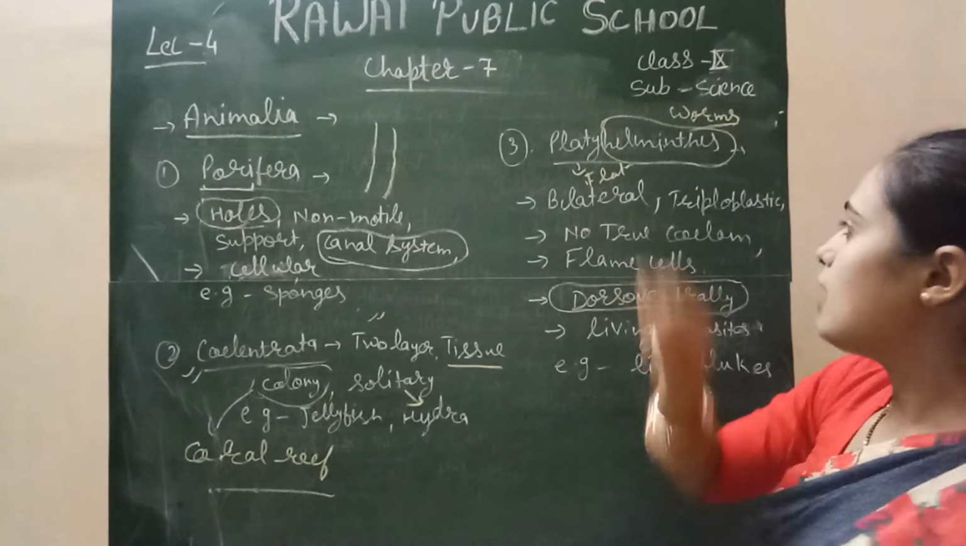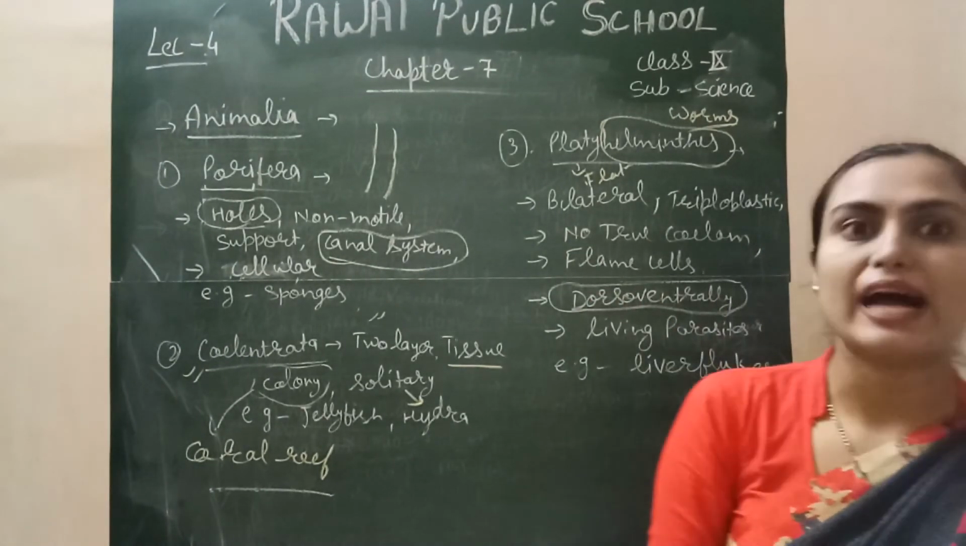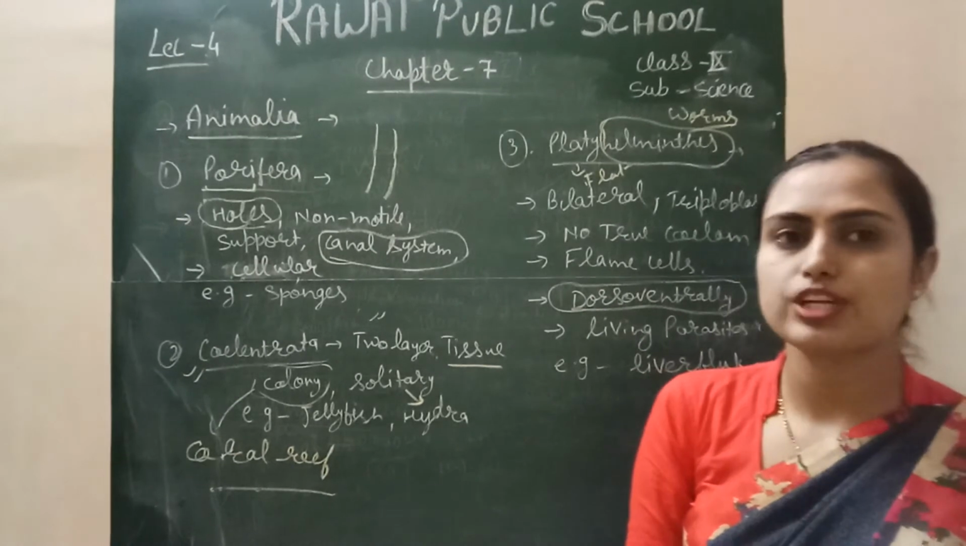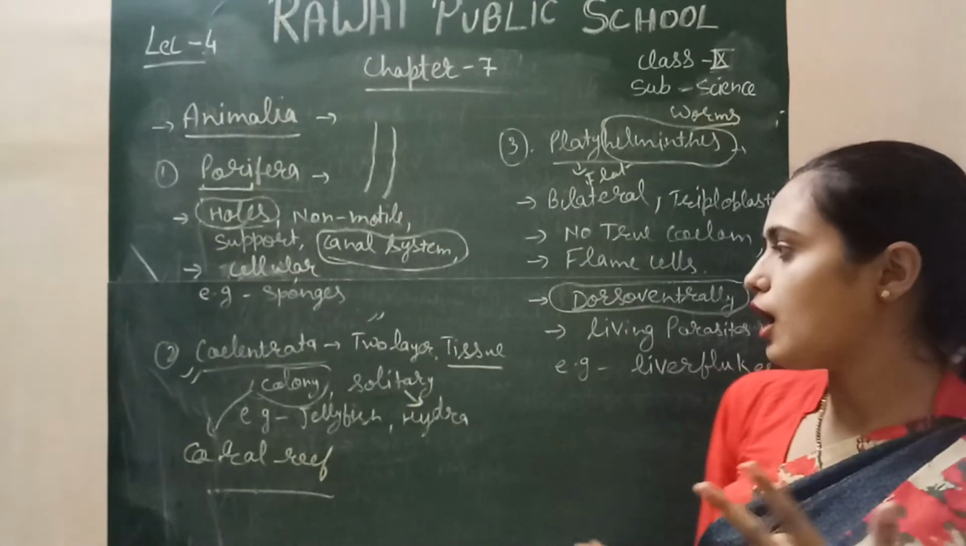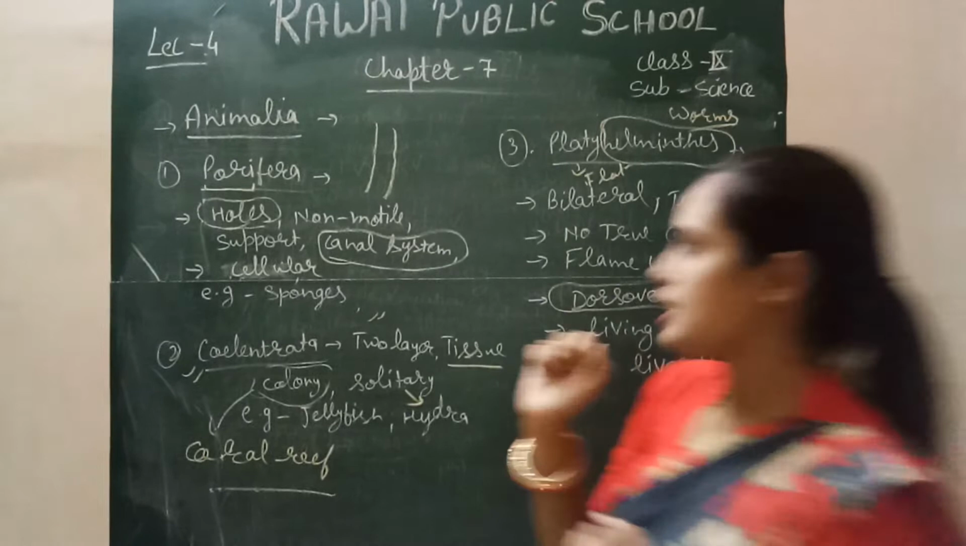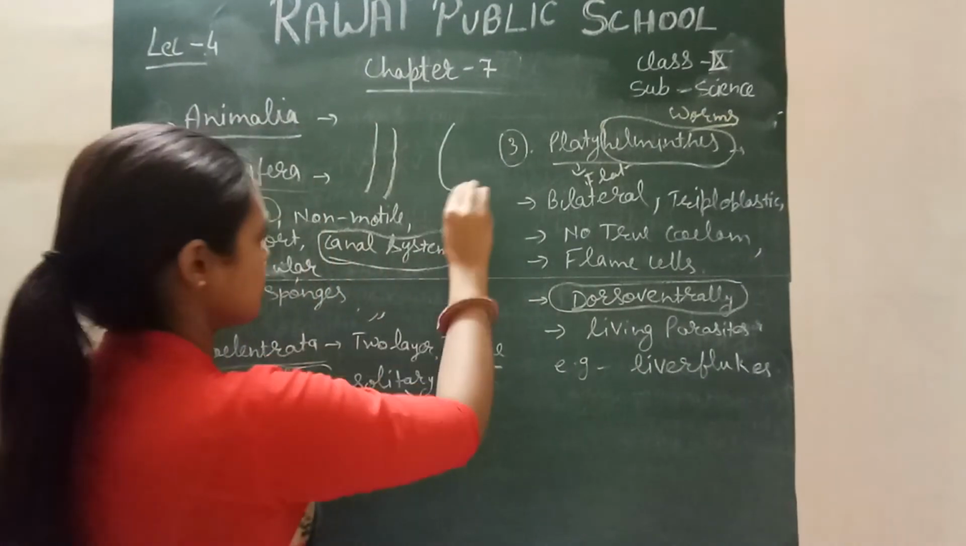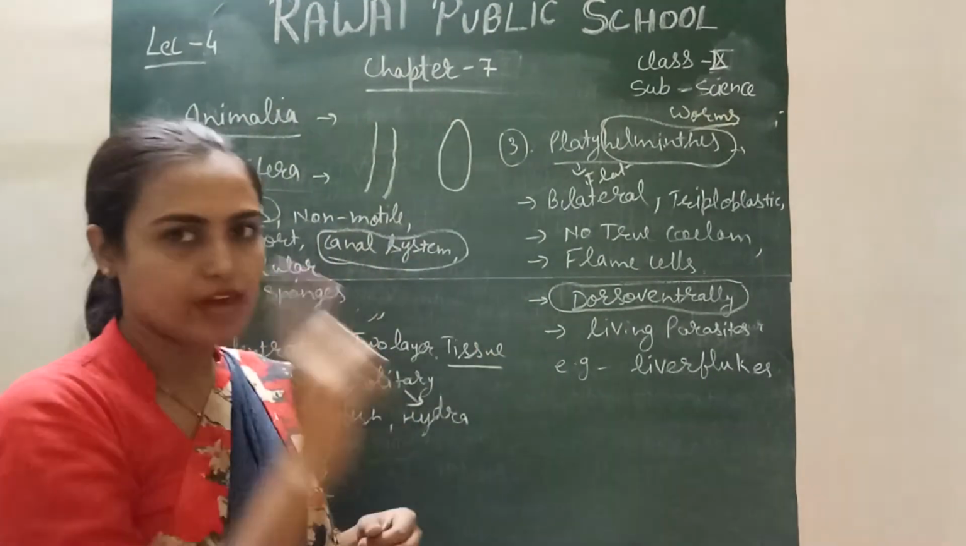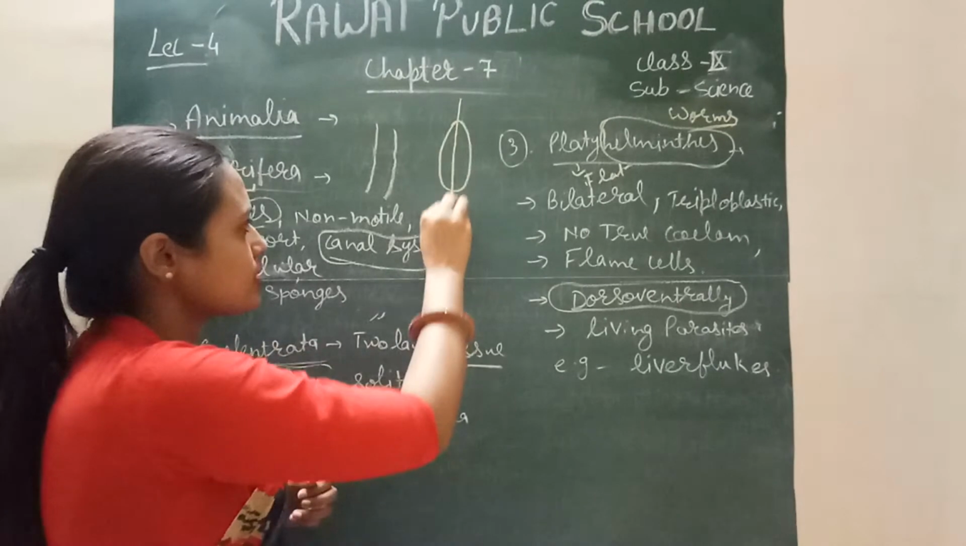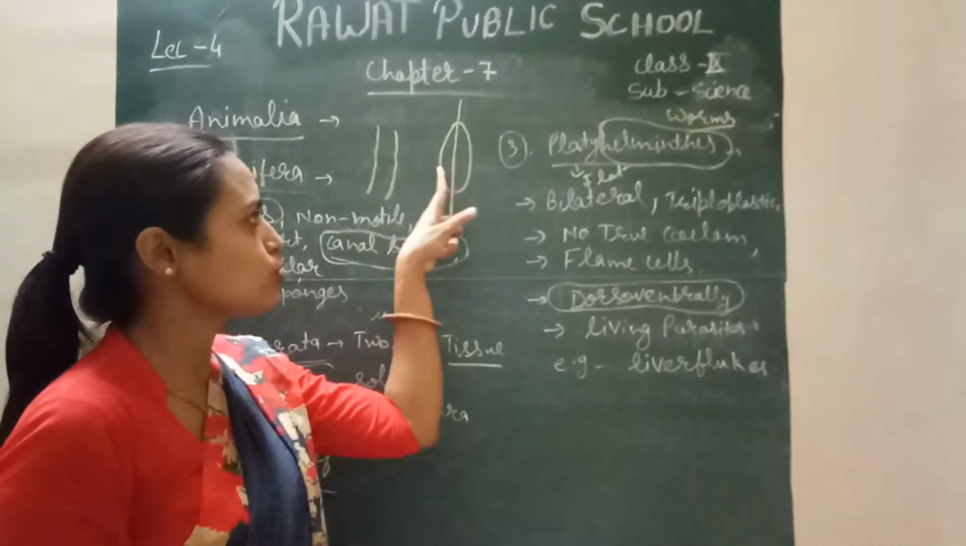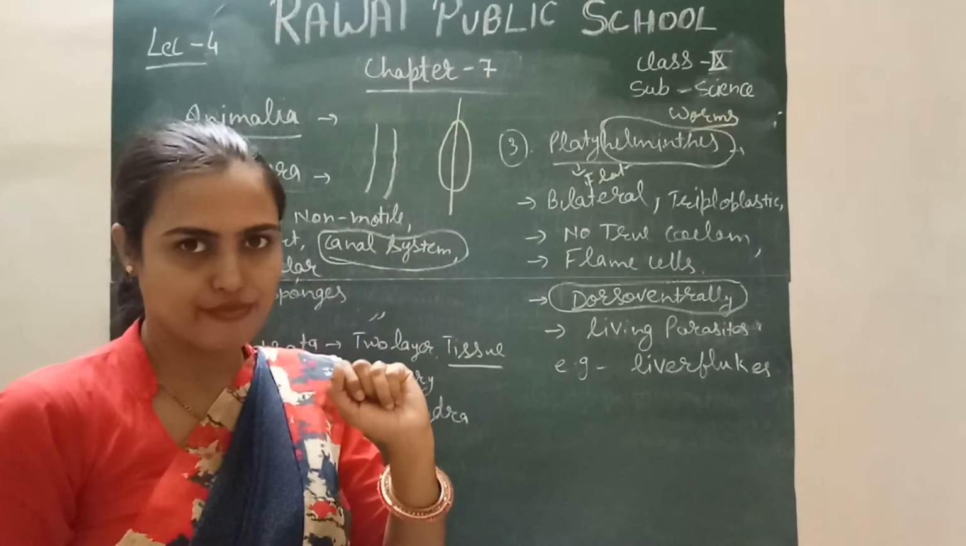Right. One next important thing, they are bilateral in nature. Bilateral means they have two halves. For example, this is the platyhelminth. When I divide it with a section, it is divided into two equal halves, right?